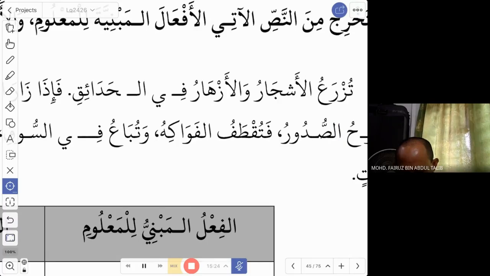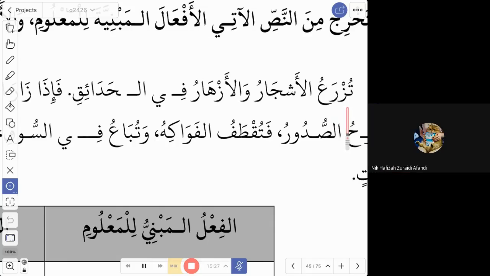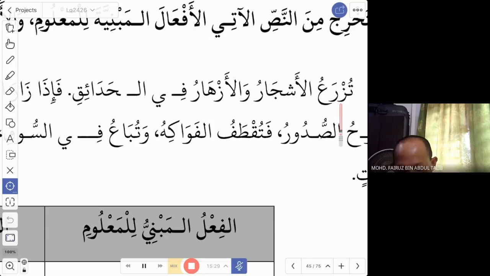Majhul. Mabni lil majhul. Yes, sahih. This is mabni lil majhul. Why? Because you have a dhamma and then the second last letter you have the fathah. So yes, correct. This is from the word zara'a, you grow trees. Tuzra'u, the trees are grown. Tuzra'ul ashjar, so the trees, wal azhar, and the flowers are grown in the hada'iq. They were planted in the hada'iq.